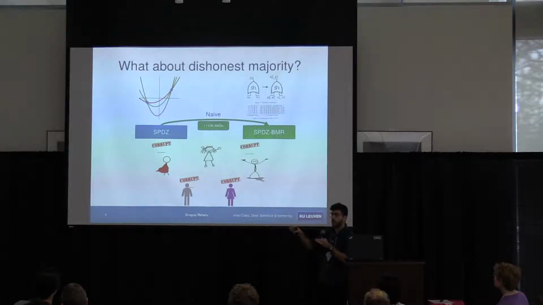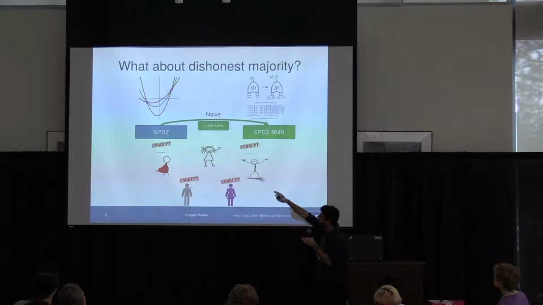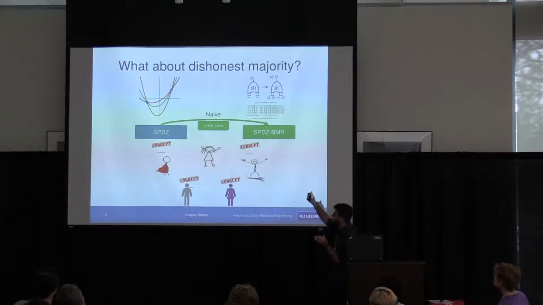The naive version requires around 100,000 AND gates to evaluate in the Garble circuit. So basically, there's a check in SPDZ, which is called the MAC check. And if we do that in the Garble circuit, then we can take a share in the arithmetic sharing, a share in the secret sharing, and transfer it to the Garble circuit by just doing the MAC check inside the Garble circuit. This is the straightforward, the naive way to do that.